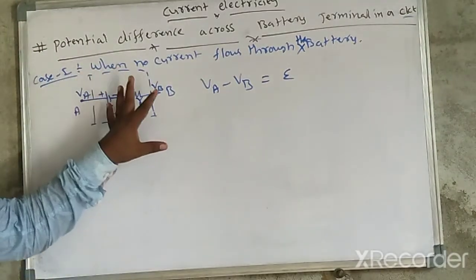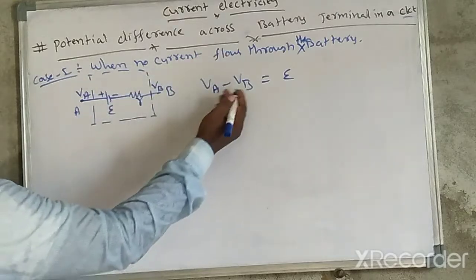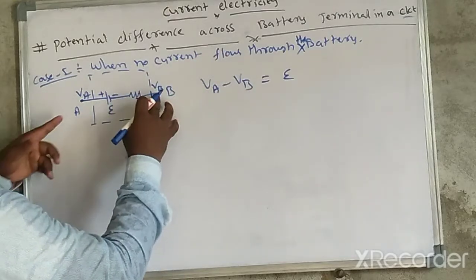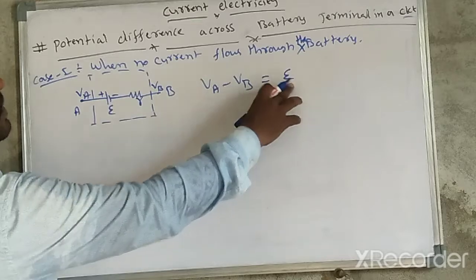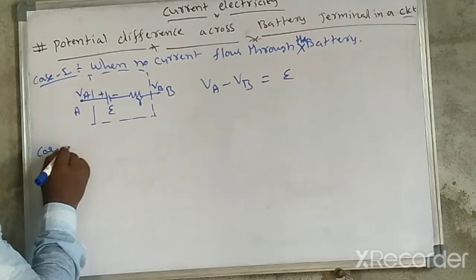Whenever they ask about this type of circuit, you may write like this: the potential difference across this battery is nothing but the EMF. It should be equal to the EMF. Now case number 2.